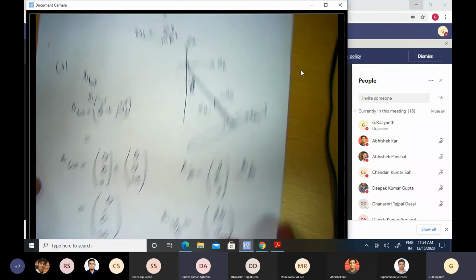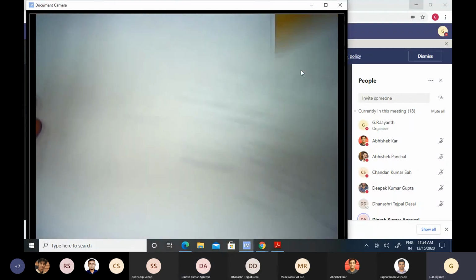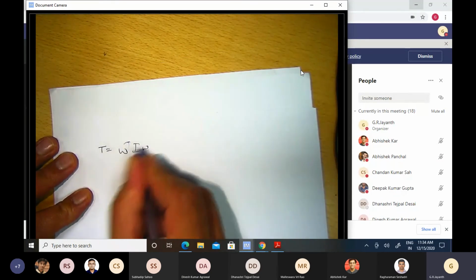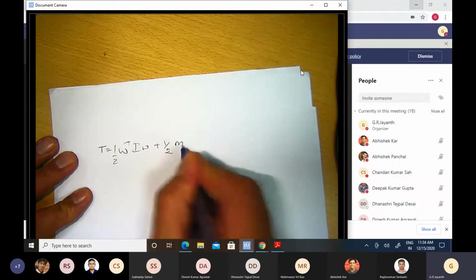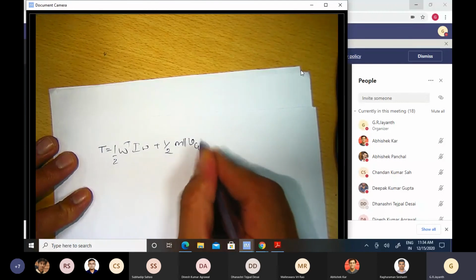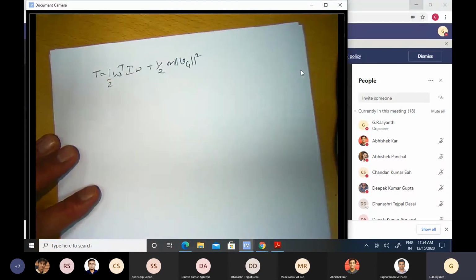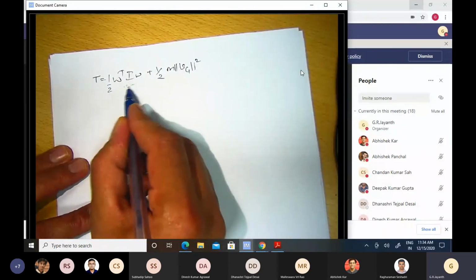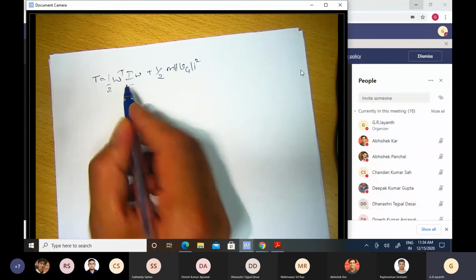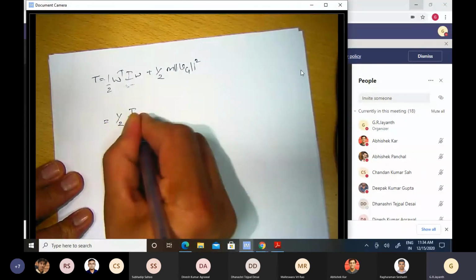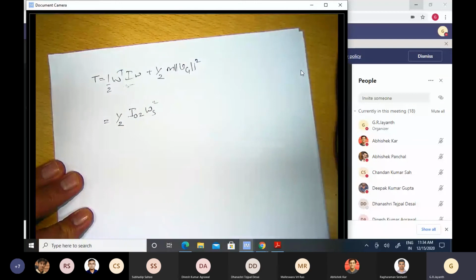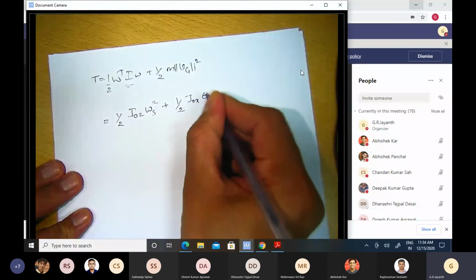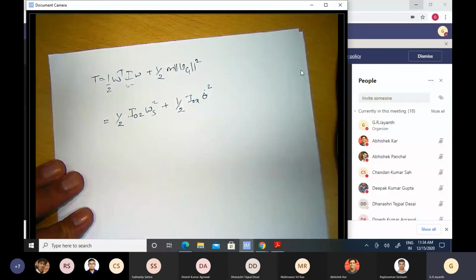So now you have this. What is the expression for kinetic energy? T is equal to half omega transpose I omega, plus half m magnitude of Vg square. Here, except for one student, many of you got the expansion of kinetic energy wrong. This is equal to half of I0z omega s square. That is correct. All of you got that right. Plus there's another term, half I0x theta dot square. Very few got it right.